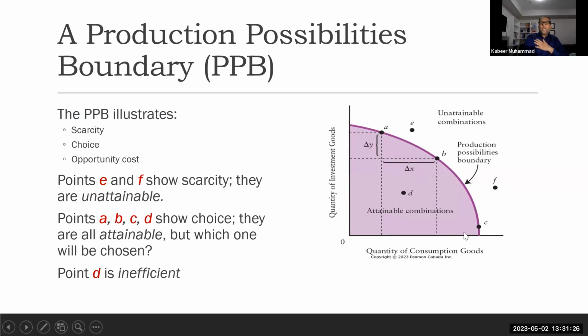Now, you see that we take two goods here. One is investment goods and the other one is consumption goods. We can take any two goods, like a car or meat. If we utilize all our resources, we can produce at most this much of investment goods. And if we utilize all our resources to produce consumption goods, we can produce this much quantity of consumption goods.